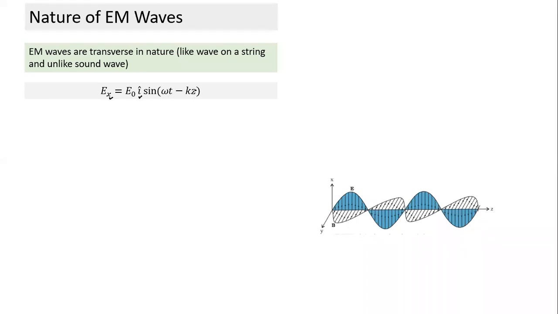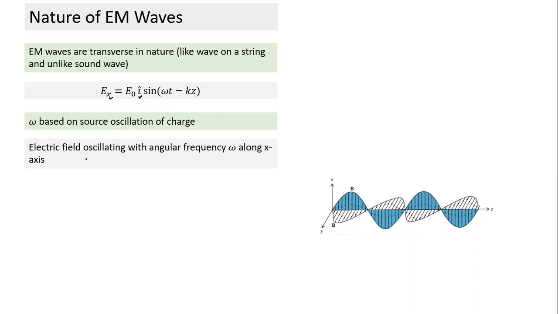What is dz by dt? It is vz, the velocity in the z direction. The wave is traveling along the positive z direction. Omega is based on the source oscillation. The electric field is oscillating with angular frequency omega along the x-axis. So we need to know which direction it is oscillating.